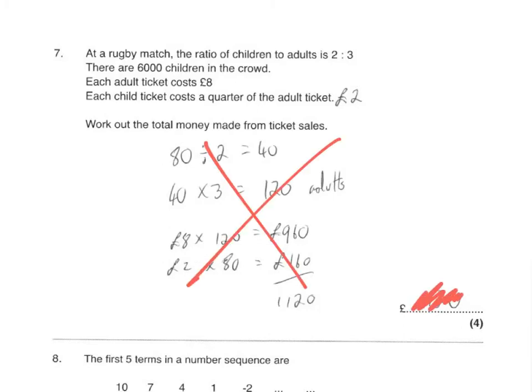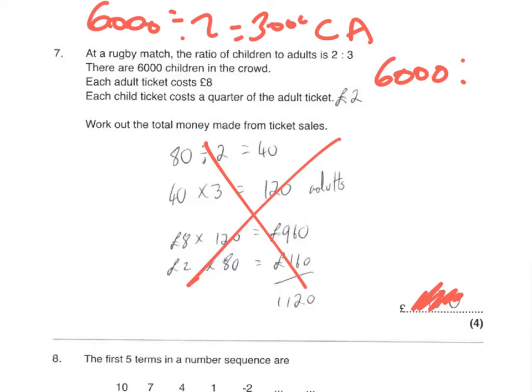A rugby match, the ratio of children, so that's children to adults. Children is the 2-part, adults is the 3-part. We got 6,000 children, so I'll just put 6,000 there. If 6,000 is 2 parts, if I divide the 6,000 by 2, I'll know that 1 part is 3,000. So 3,000 times that 3 gives me 9,000. I know there's 6,000 children, 9,000 adults.